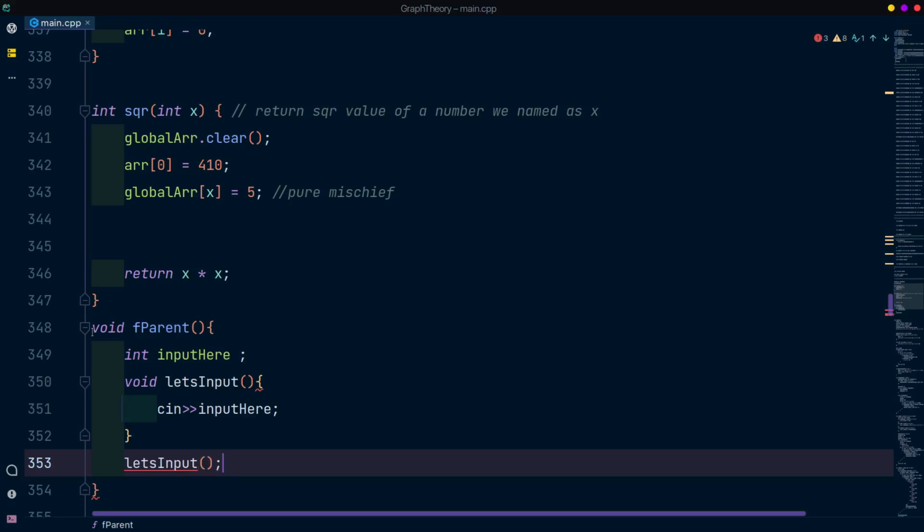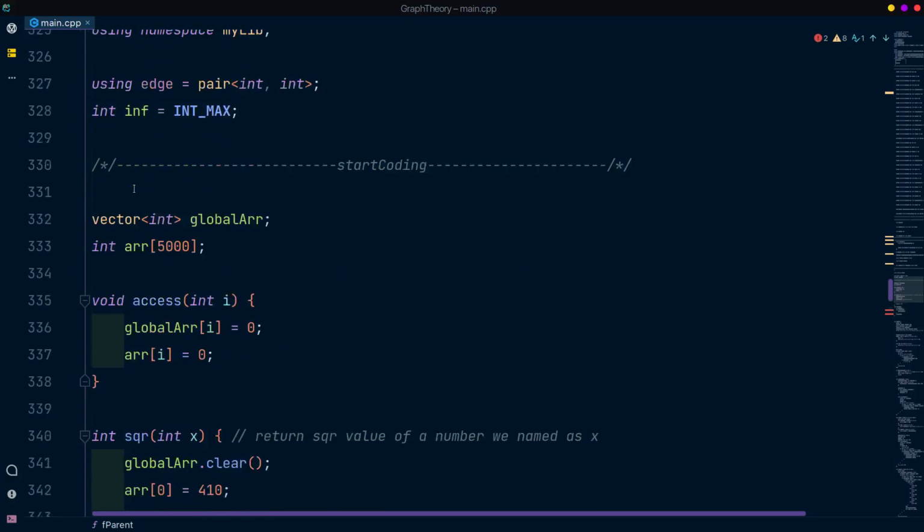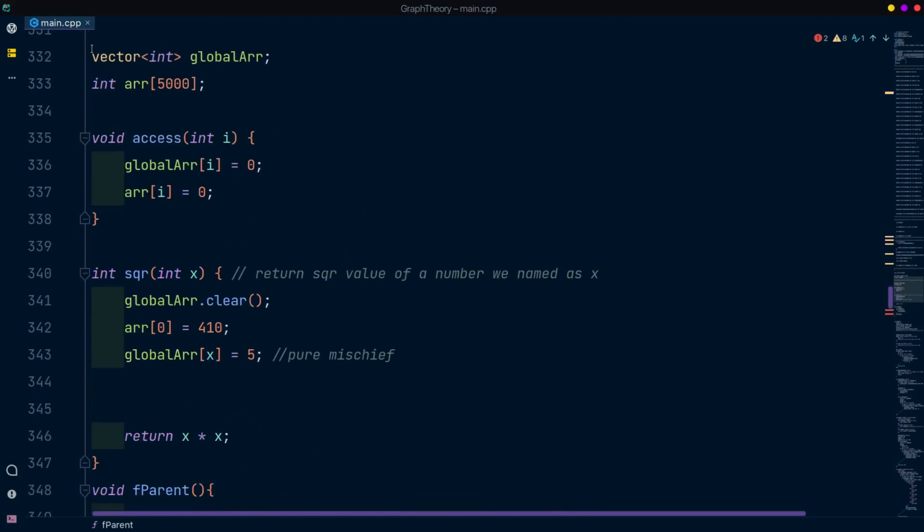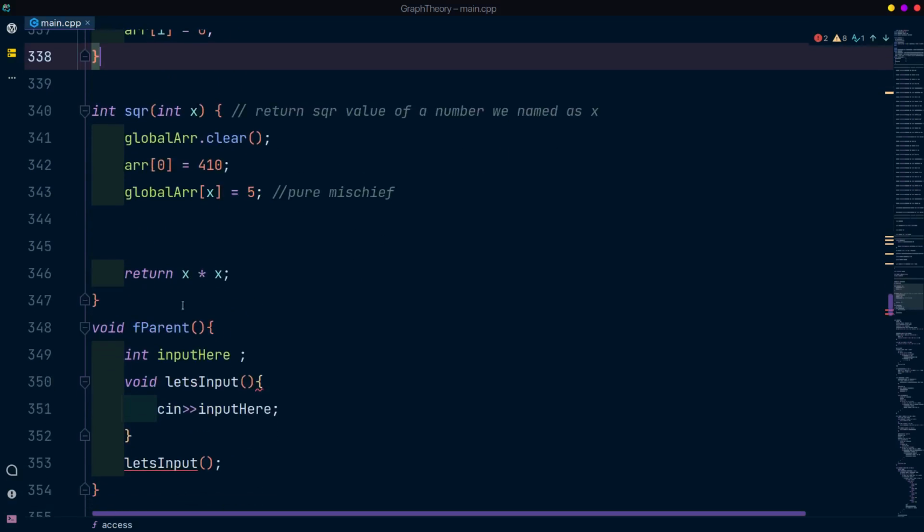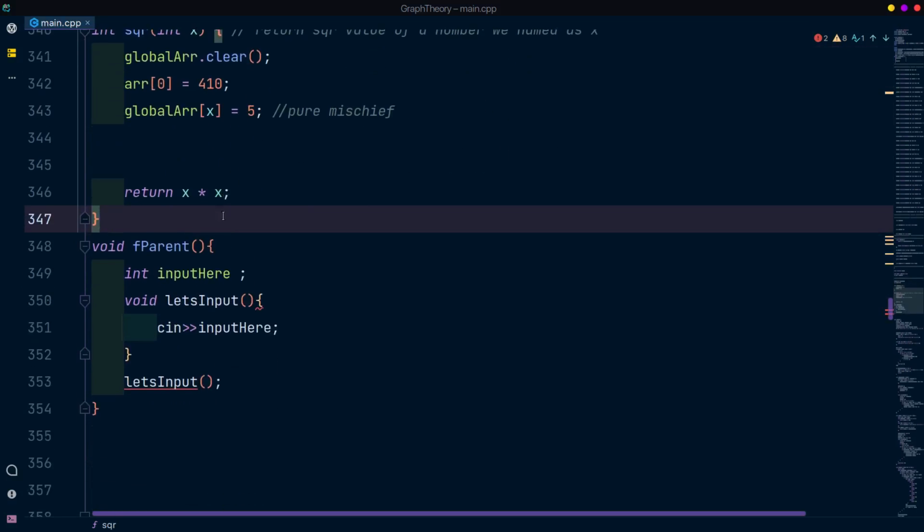But can you see that it's not working? The IDE is giving an error here. Can you see that? It's a red line. Let's see the error. Function definition is not allowed here. By default, you cannot make nested functions in C or C++ programming languages. In JavaScript and Python it's allowed, but in C and C++ it is unfortunately not allowed.